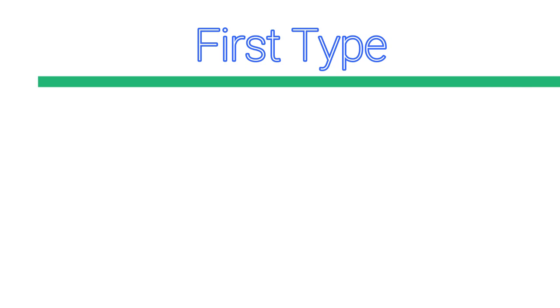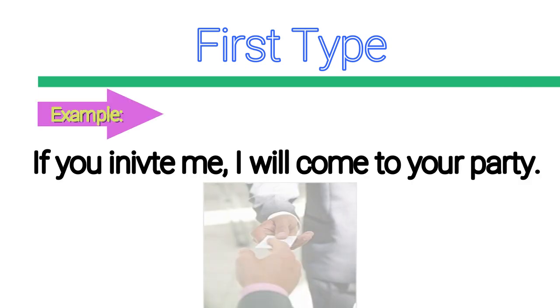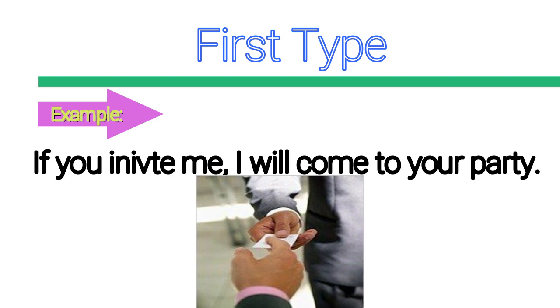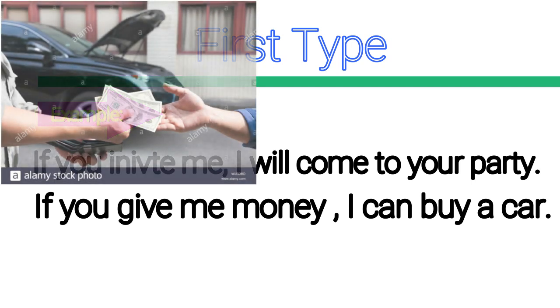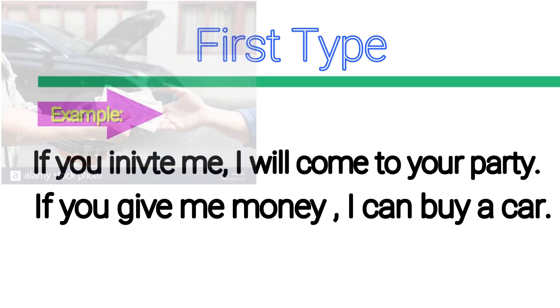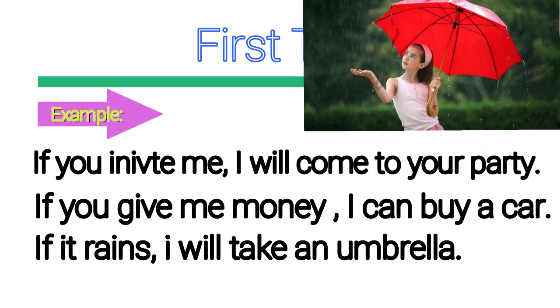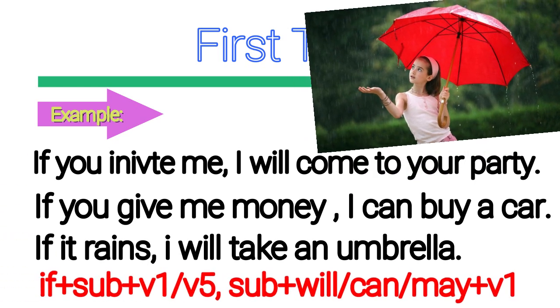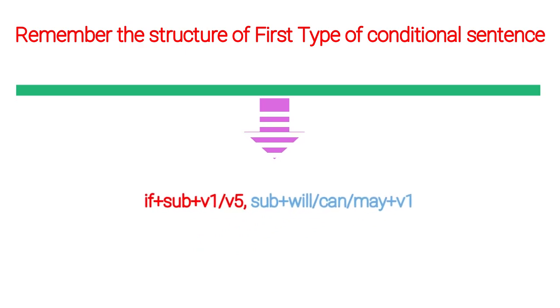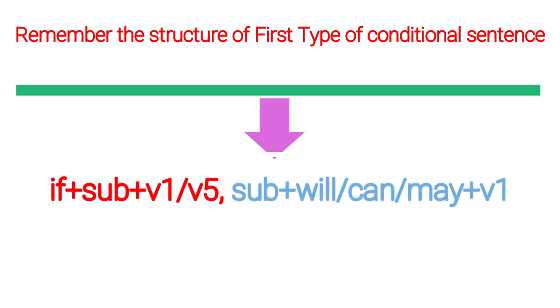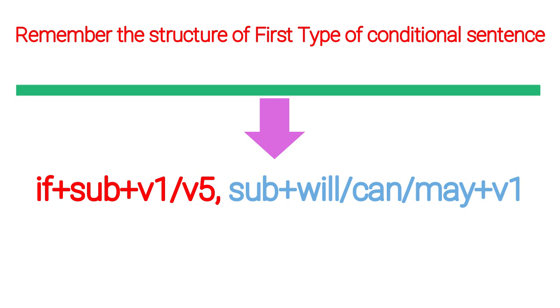Let's talk about first type of conditional sentence. For example, if you invite me, I will come to your party. Next, if you give me money, I can buy a car. Last, if it rains, I will take an umbrella. Look at the structure. If plus subject plus verb 1 or verb 5, and subject plus will, can, may plus verb 1. This is the structure of first type of conditional sentence.